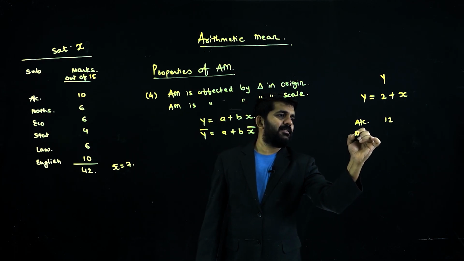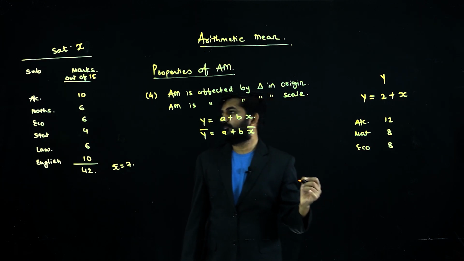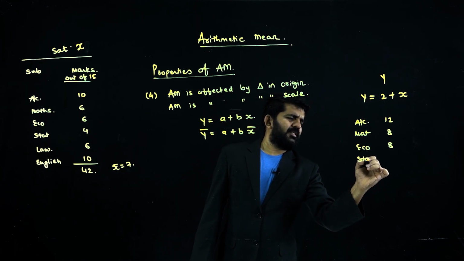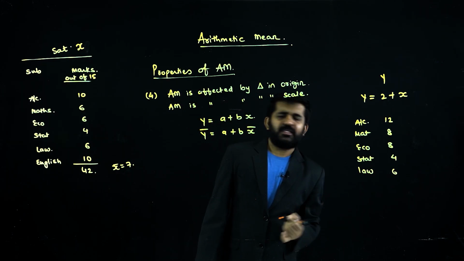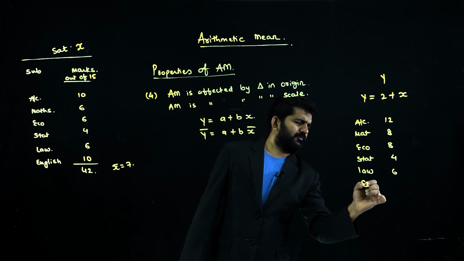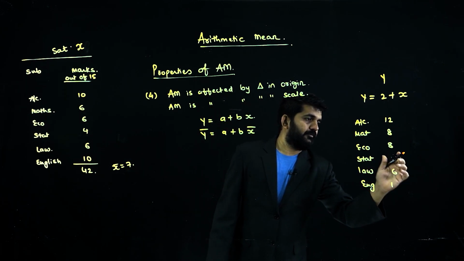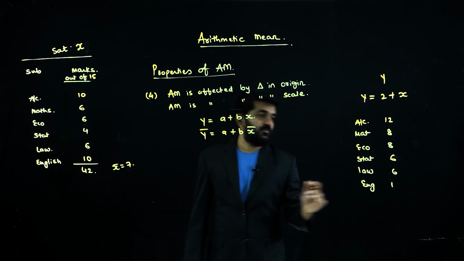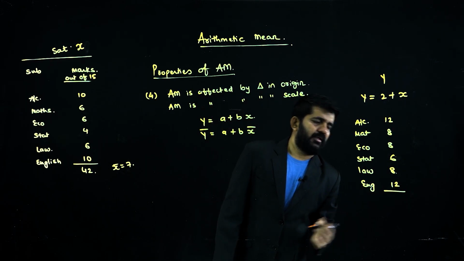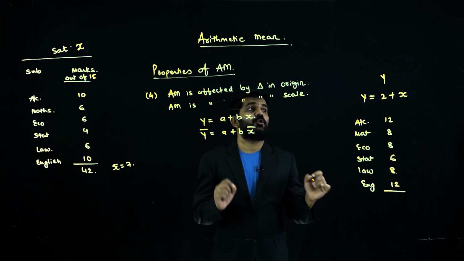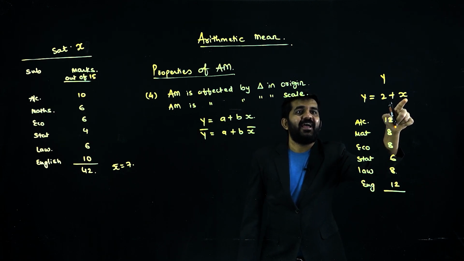So, what will be your new marks? Accountancy 12, maths 8, eco 8, statistics 4, law 6, English, statistics 6, law will be 8, English will be 12. 2 marks added to each subject. Y is equal to 2 plus X.